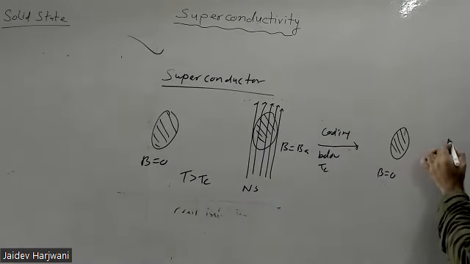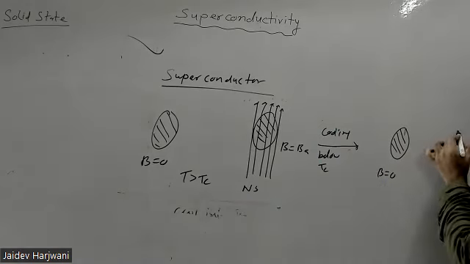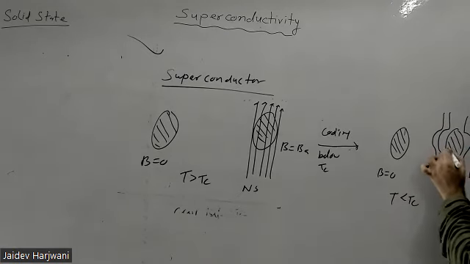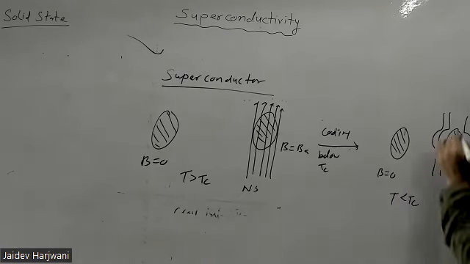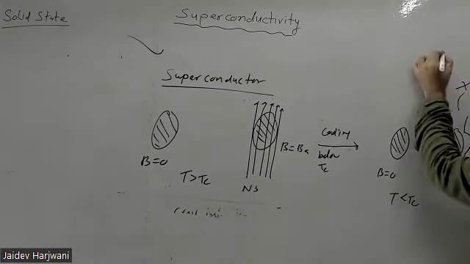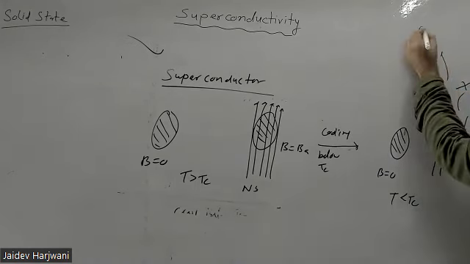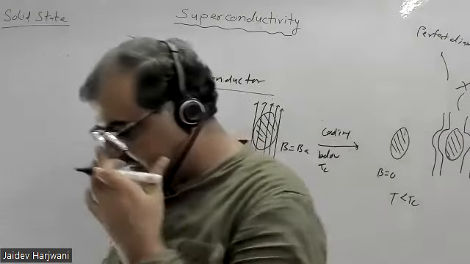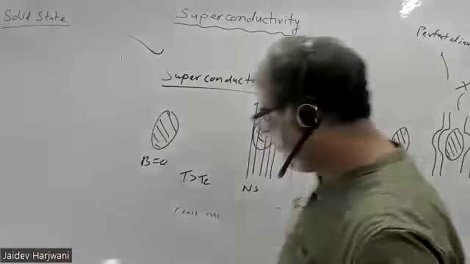And when T is less than Tc, all the flux lines will expel out. That means your sample will behave like a perfect diamagnet, that means chi is equal to -1. Now what happens if you apply this B applied here?